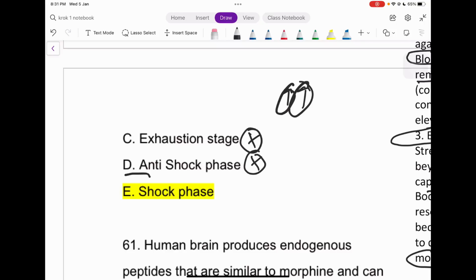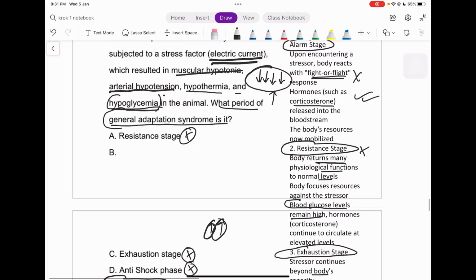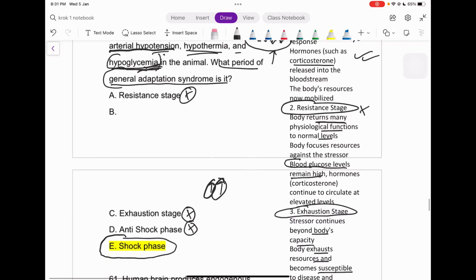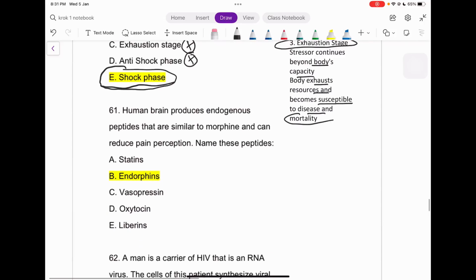So what is left? It is our shock phase. Why the shock phase only? Because in the shock phase all these symptoms happen: the hypothermia, muscular hypotonia, hypotension, hypoglycemia happen in this case only, right? So that's why the answer is shock phase. Got it? Okay, so what is the next question?